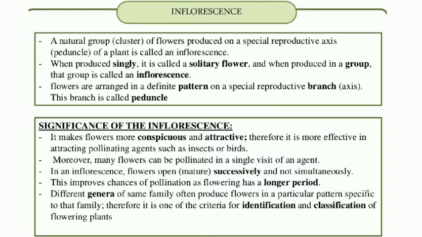This improves the chance of pollination as the flowering has a longer period. So if it is a continuous process, then the pollination will also be a continuous process, hence it will increase the chance of pollination. One more special feature is that different genera of the same family often produce flowers in a particular pattern specific to that family. Therefore, it is one of the criteria for identification and classification of the flowering plants.